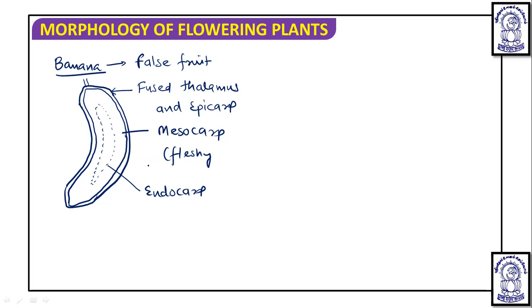An endocarp lies in the central region, and this central region contains many seeds. Now, if you see, these seeds are unripe seeds or unfertilized ovule.